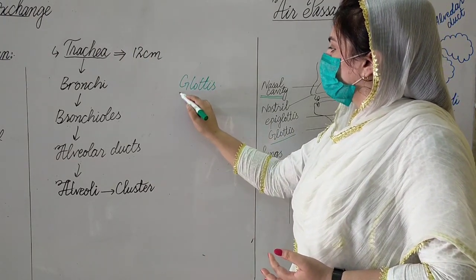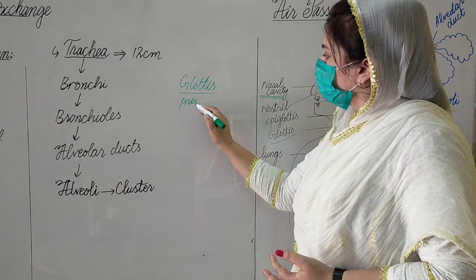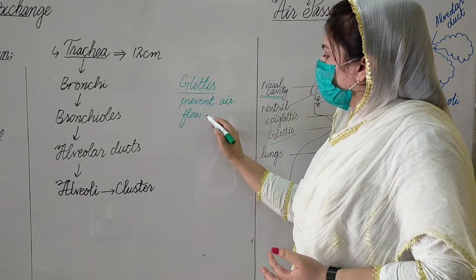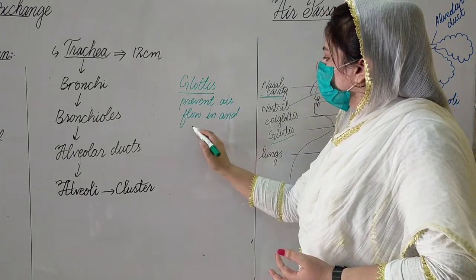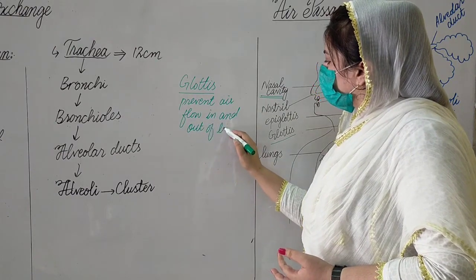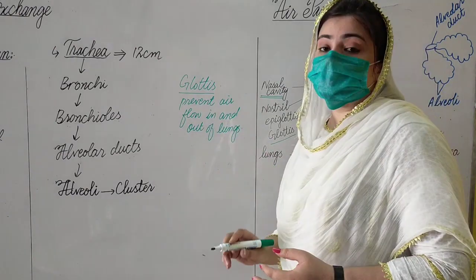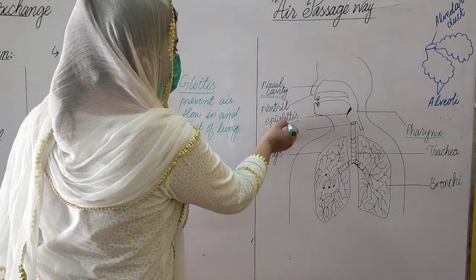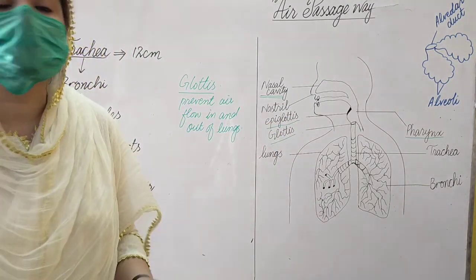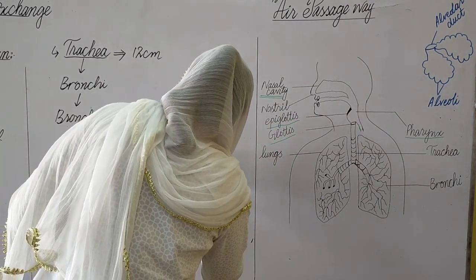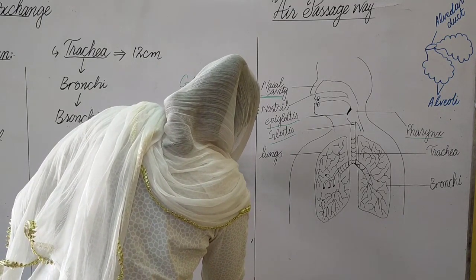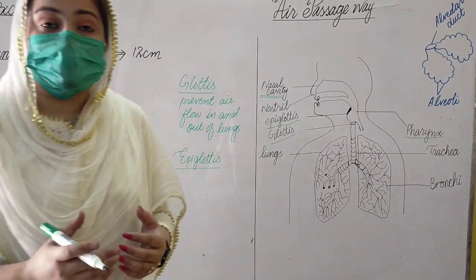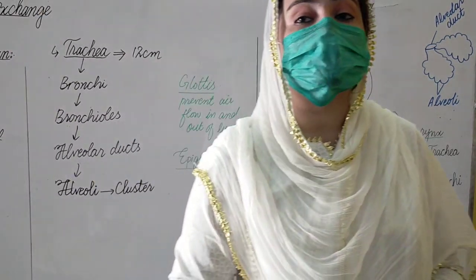The function of the glottis is to control the flow of air in and out of the lungs, and it is present on the floor of the pharynx. After the glottis, there is one more part, the epiglottis. The epiglottis performs the function of a lid or a cap.